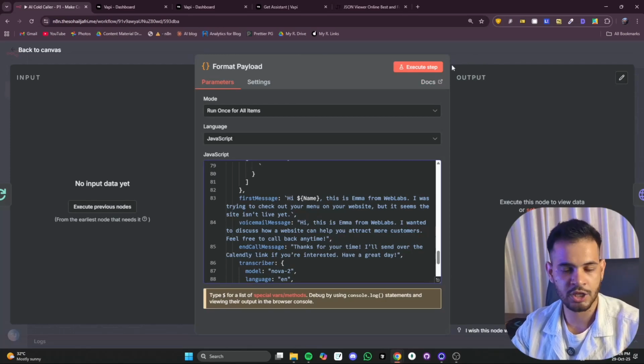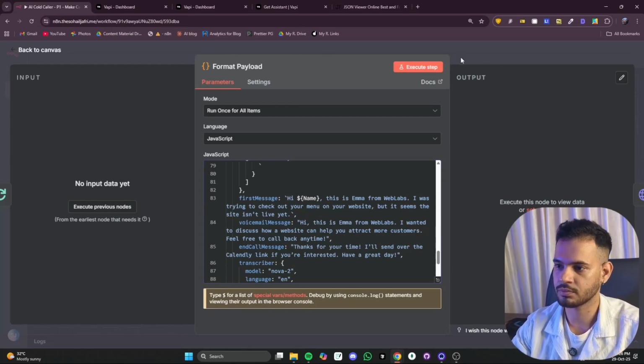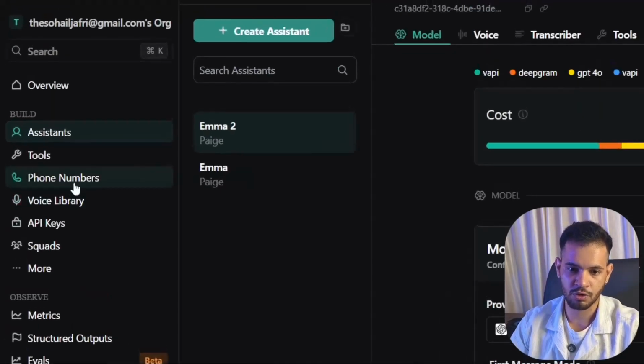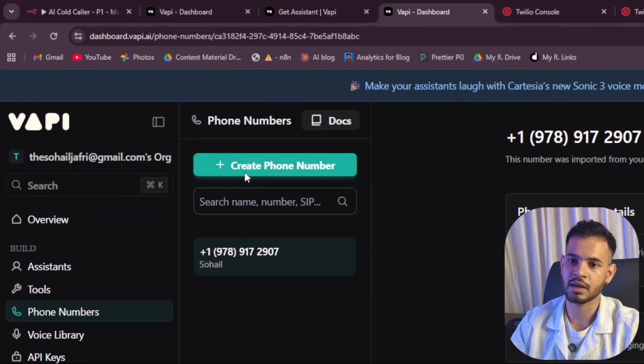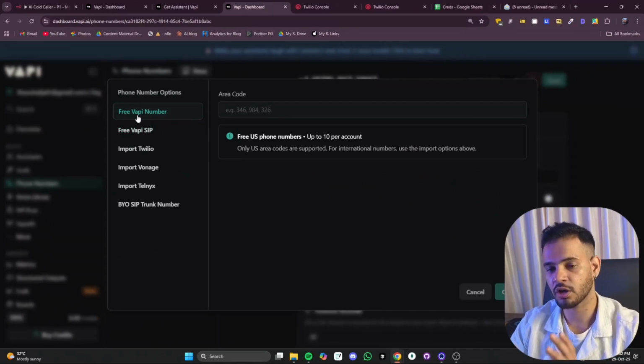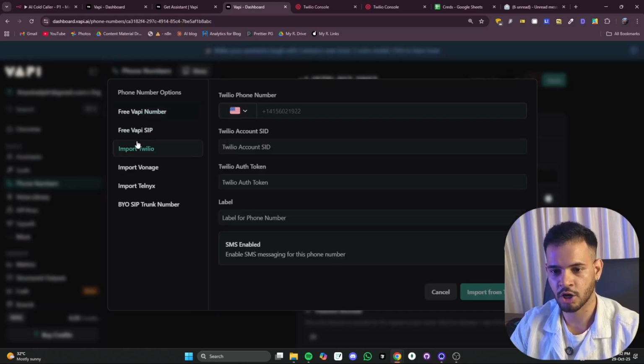I will teach you how to set up the number now. So in order to create a phone number in Vapi, you have to head over to phone numbers, click here, then click create phone number. Then you have an option to select a free Vapi number. This is limited to US. So if you want to make an international call, select import Twilio.